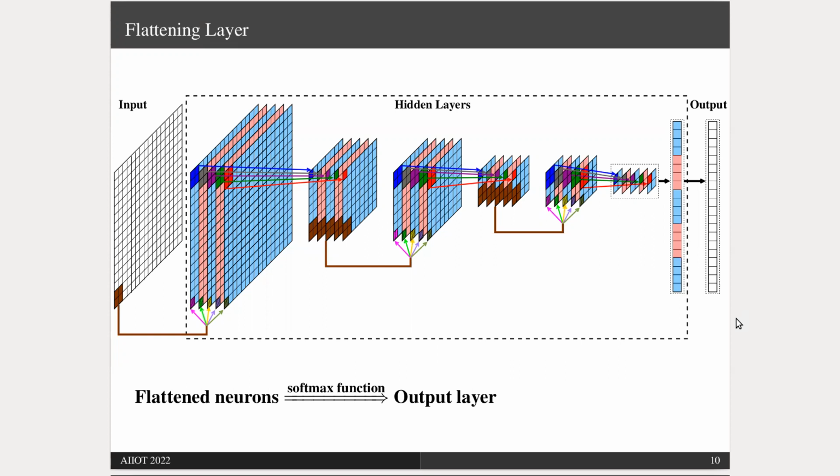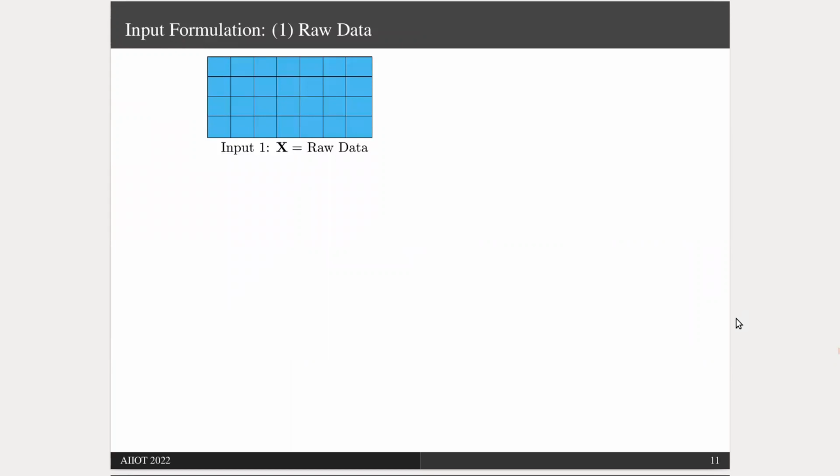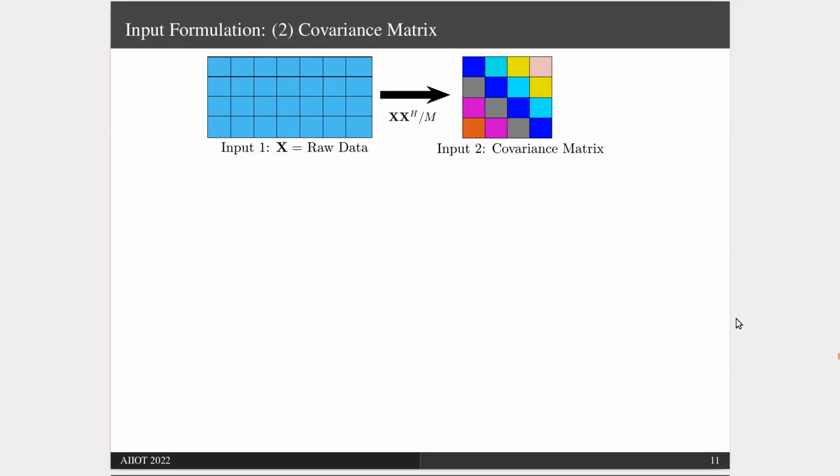Now let's see what we have for the input of the network. We compare 4 different input formulations in this research. The first type of input we consider is the raw data, measurements made by the sensor array. Second, we find the scaled outer product of the raw data to evaluate the covariance matrix. This covariance matrix is expected to have all information that the data have. So we can use this as the network input.